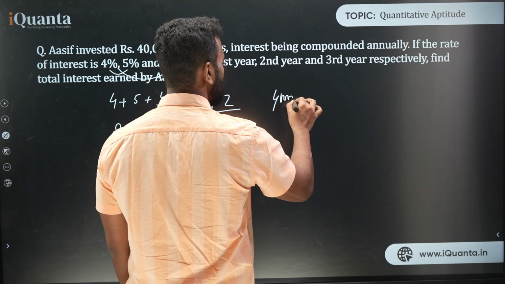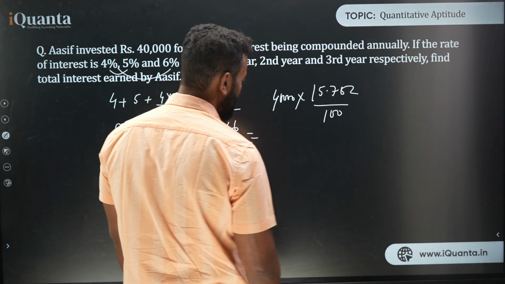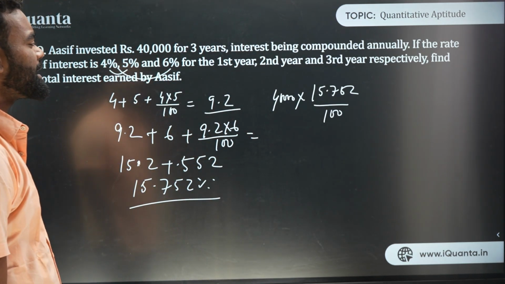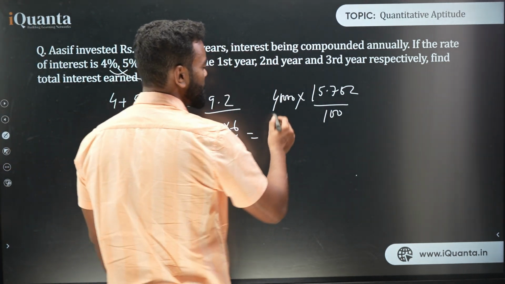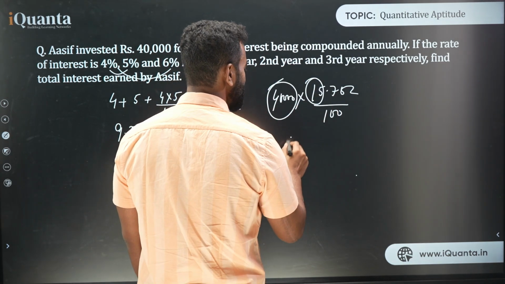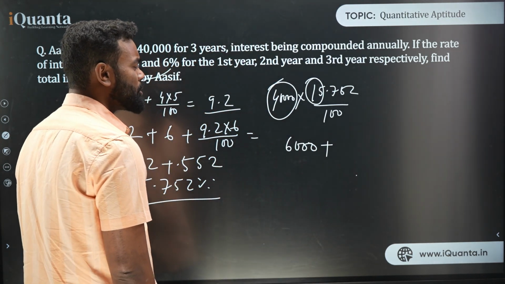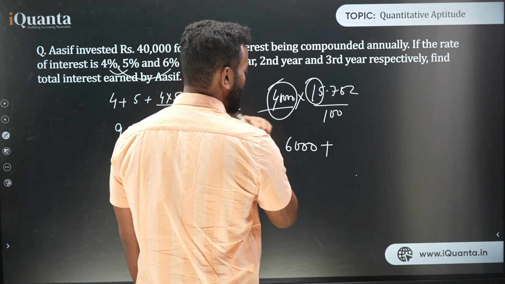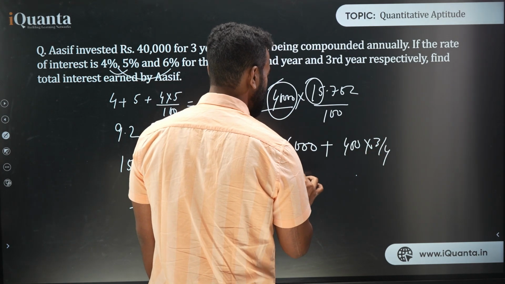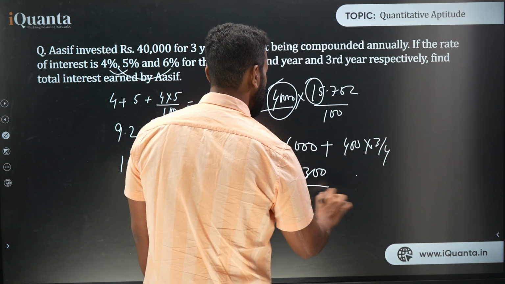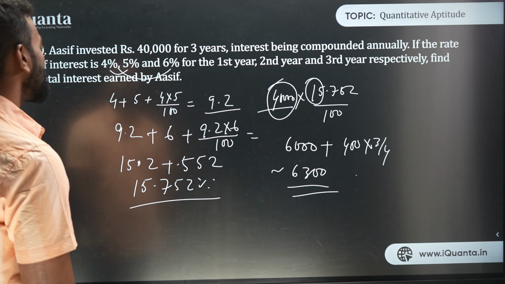So in case of 40,000, what is the interest that can be earned? That is 40,000 into 15.752 upon 100, right? Now you just need to do 40,000 to 15%, which is 6,000, plus it is 0.75%, let's say. What is 1% of 40,000? 1% of 40,000 is 400, and what is 0.75%? That is into 3 upon 4. So the answer is something around 6,300 approximately. Approximately 6,300 is the actual interest that is earned by Asif.